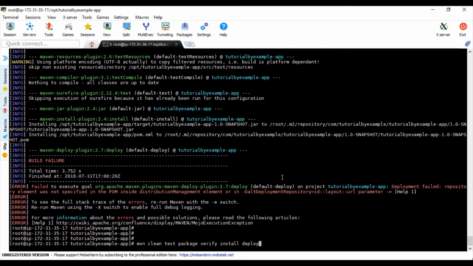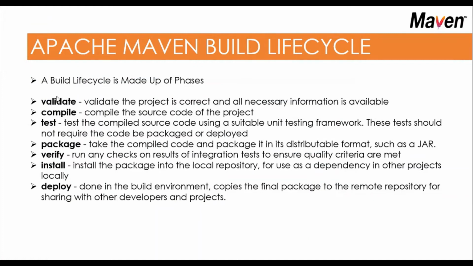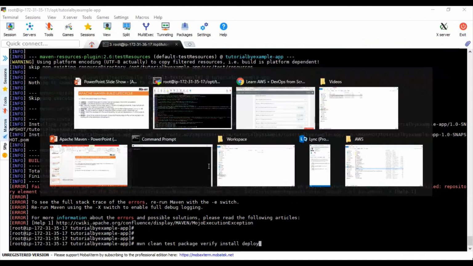In Nexus, and at that time our Jenkins will pull that and make it, and it will be deployed into Nexus. So there is no need to go and type all those commands like validate, compile, test, package, verify, install and deploy. If you perform the deploy, all before will be considered by default. If you execute the install, then everything till verify along with install will be performed. Let's go and see it.